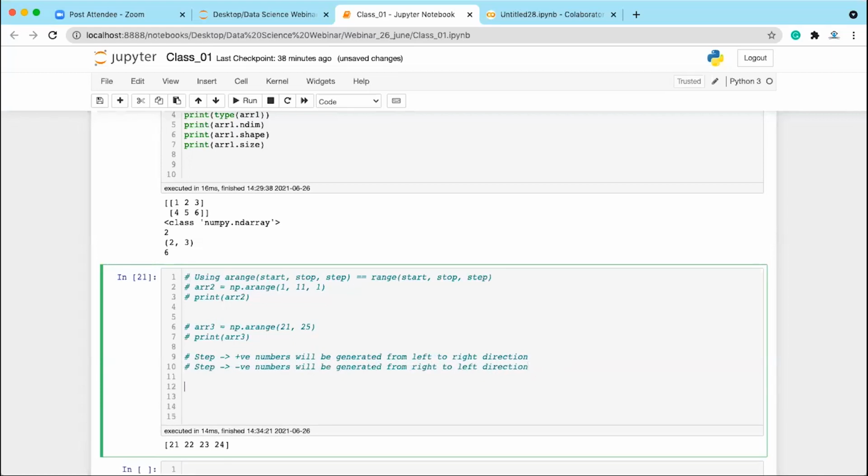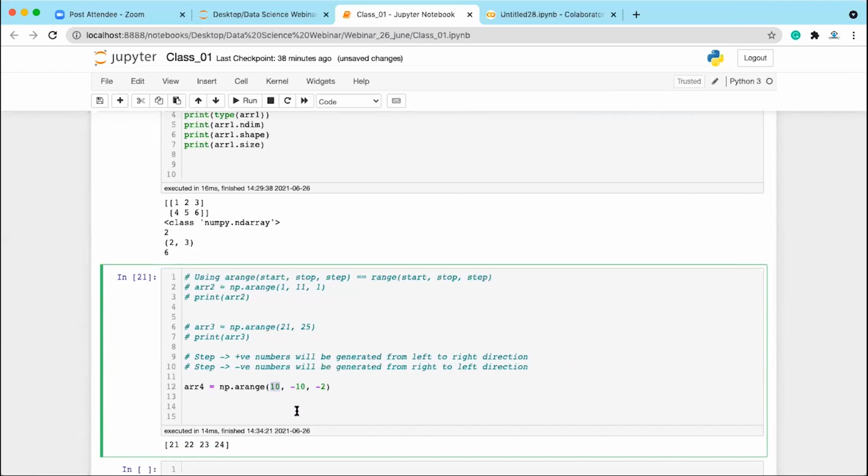Okay, for example, let's say you write array 4 is equal to np.arange, and here I am going to write plus 10 to minus 10 comma minus 2. Now what does it mean? It is going to generate a sequence from plus 10 to minus 10.